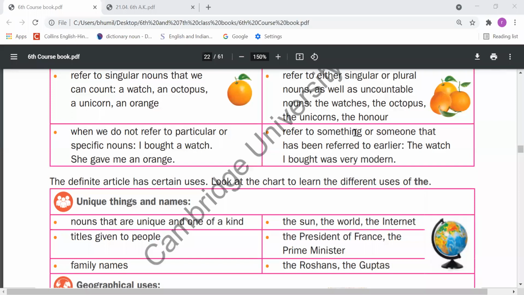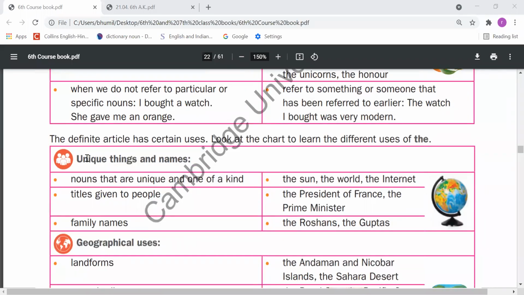But when we refer to something or someone that has been referred to earlier: the watch I bought was very modern. So here we have used the. Why have we used the here? Because now the watch is not indefinite, that is definite because that has been described earlier. So in that condition, that has become a definite noun. Speaker knows that and listener knows that which watch we are talking about. So that is a definite noun. That's why we have used the here.